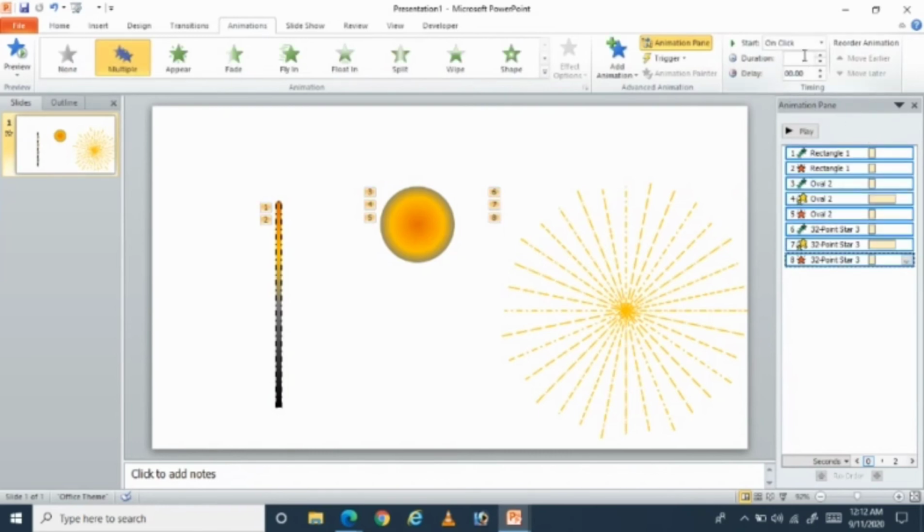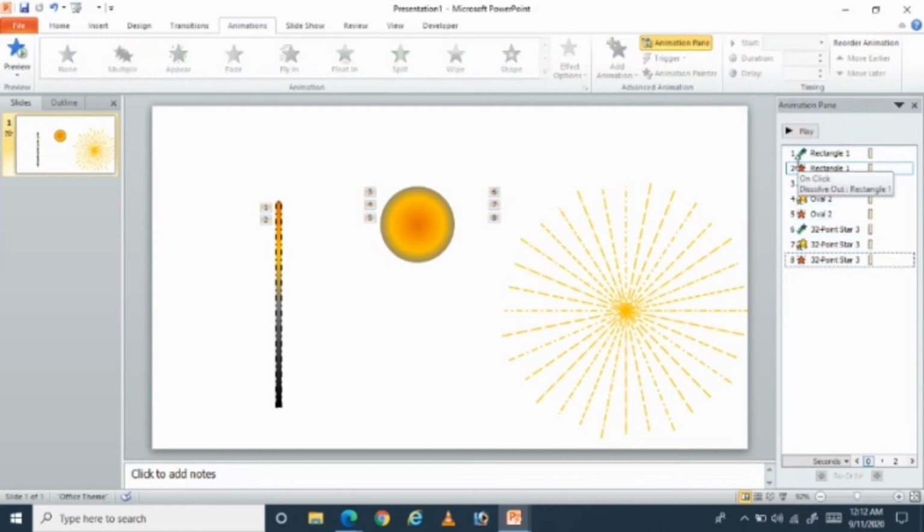Okay, and in timing, I'm giving a duration of 0.30. And now the timing for the duration for all the animation effects is 30 seconds. Okay, and now to understand the concept easily, first of all this line has to come first, and it appears from the bottom.